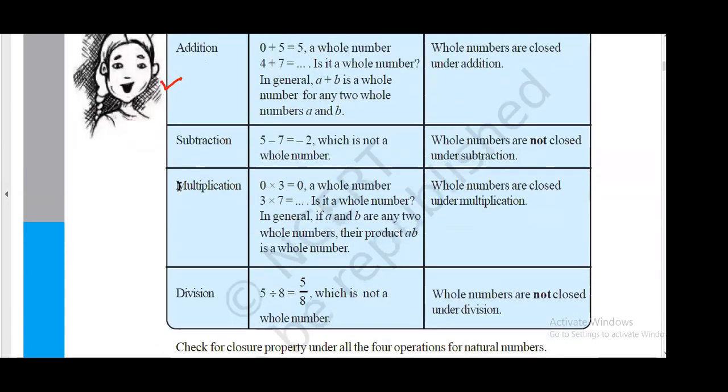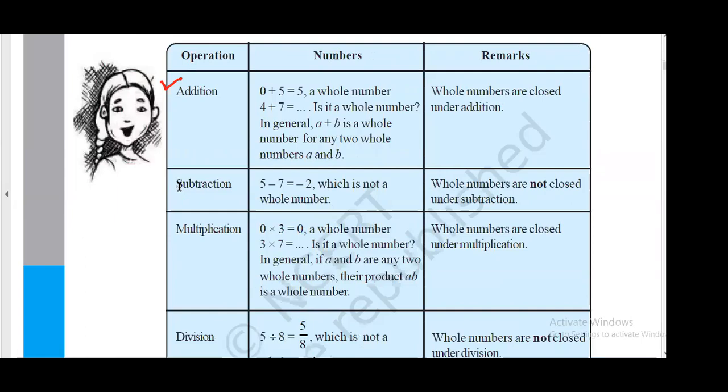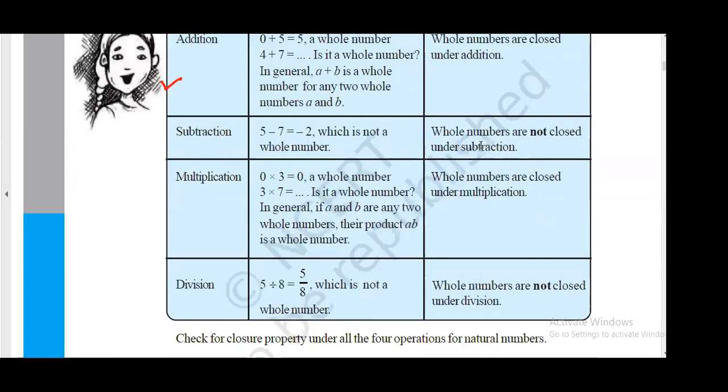We know closure was not followed by subtraction and division for whole numbers and natural numbers, and division is not followed by integers.